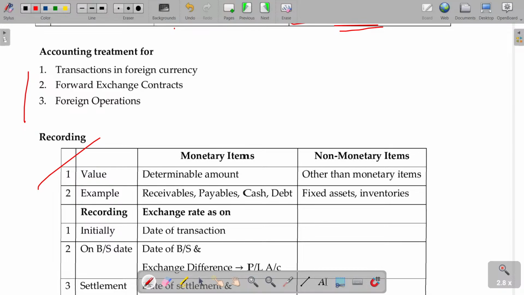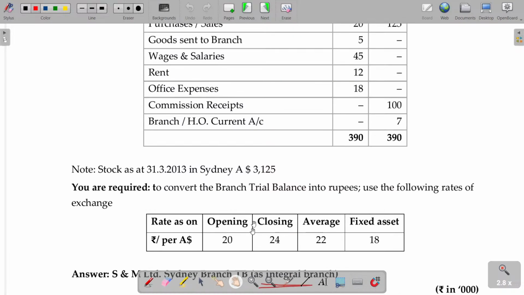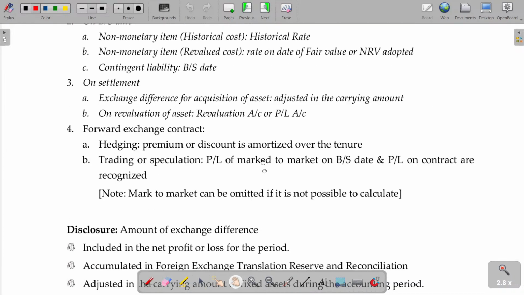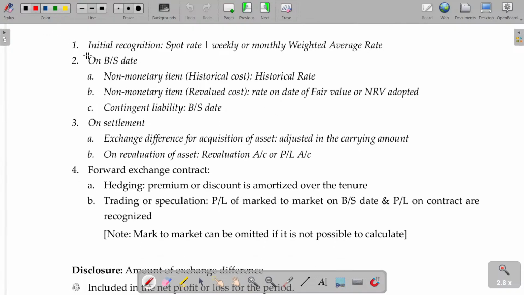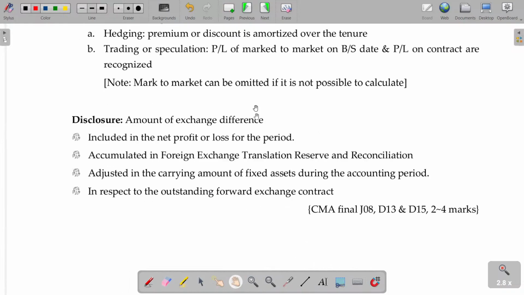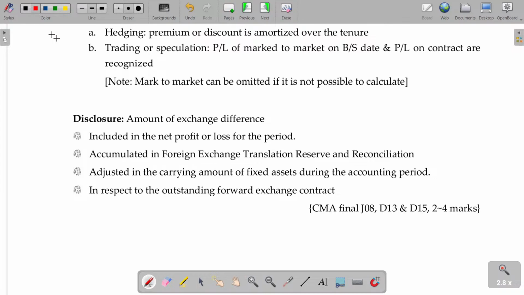Illustration we have seen. Receivables, payables, cash, debt we have seen. Right. And translation completed, and how to record also completed. It's nothing but translation: initially, how year on year on the balance sheet date, how can we show? And finally, we'll go for the disclosures. Amount of exchange difference included in the net profit or loss for the period. How much exchange difference is debited or credited in the P&L account, you have to disclose it.